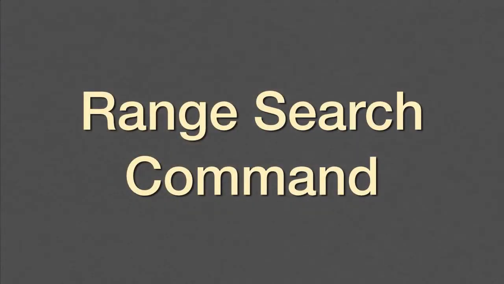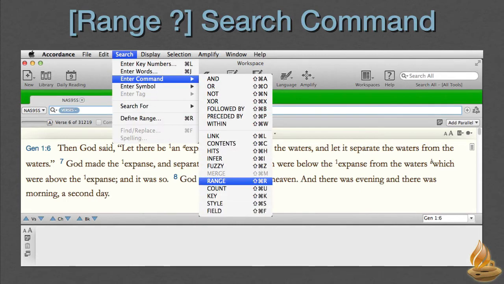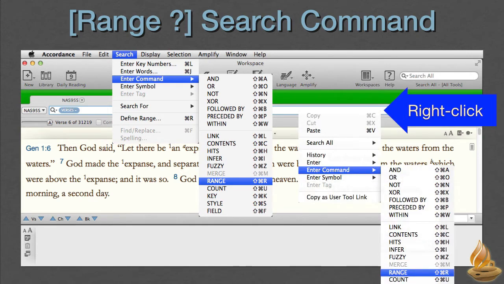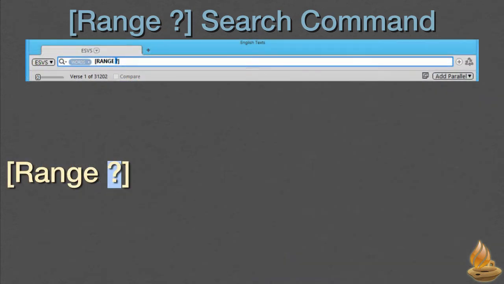Range search command. We can also limit a search to a particular section of the text using the range command. It's available through the search menu by choosing command, then range. We can also click in the search entry area and choose command range from the pop-up menu, or just use the keyboard shortcut and type Command-Shift-R if you're on a Mac, or Shift-Control-R on a PC. Any of these actions will place the range command in the search entry box.